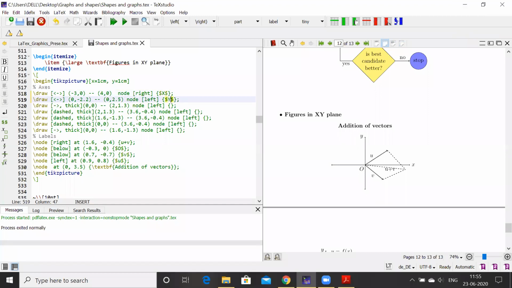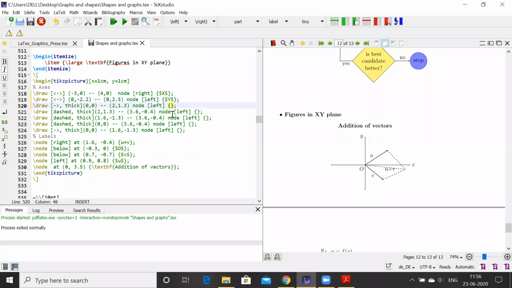Then the y axis, you can see here, the y axis one can draw using this command \draw, and then both side arrows. These are the positions of your y axis. Now here this arrow starting from origin going up to this, its position is 0,0 to 2,1.3, node left. I have not given any node here, but I have kept this curly bracket as it is. These are the commands you require. If you remove this, it will not work.